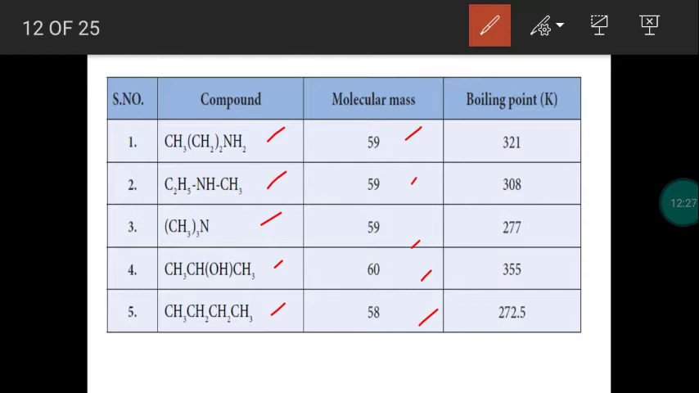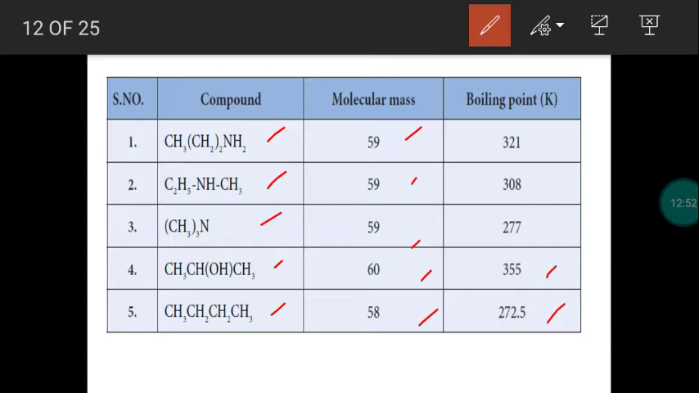which has the least boiling point? Alkane. So alkane has no intermolecular hydrogen bonding. Due to the absence of intermolecular hydrogen bonding, alkane has a low boiling point. Then alcohol has intermolecular hydrogen bonding, and this will be a predominant one, so this has a higher boiling point.